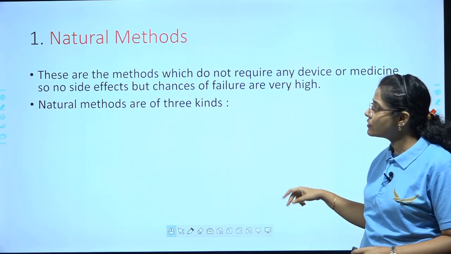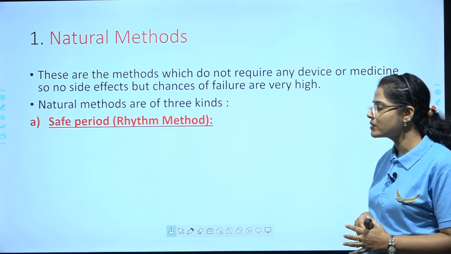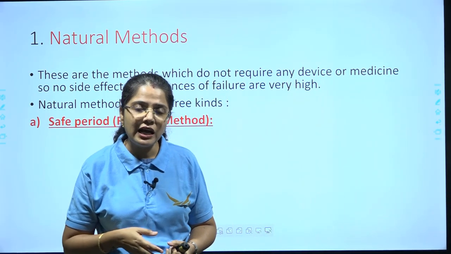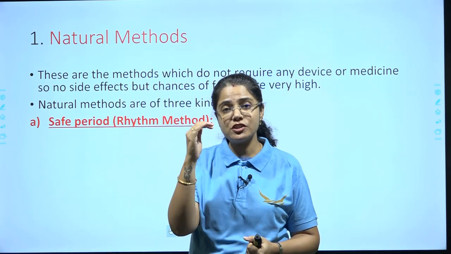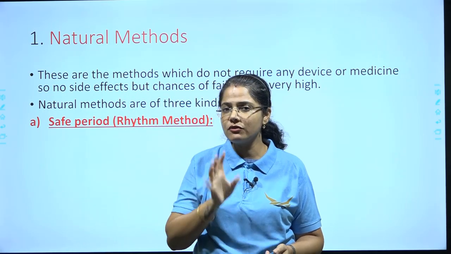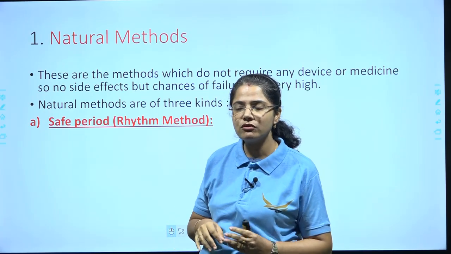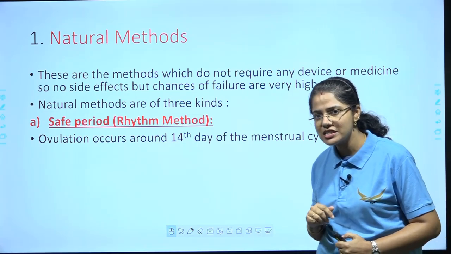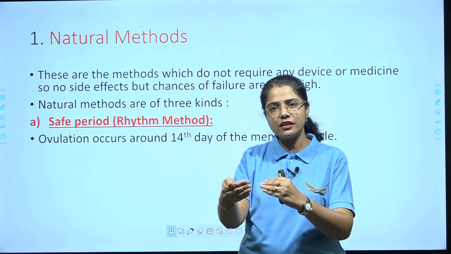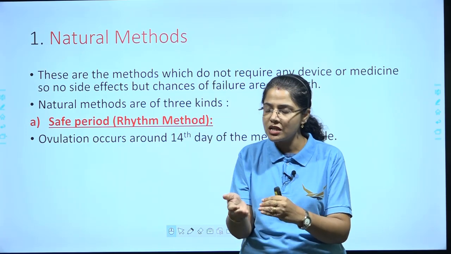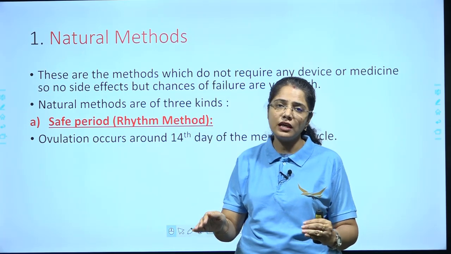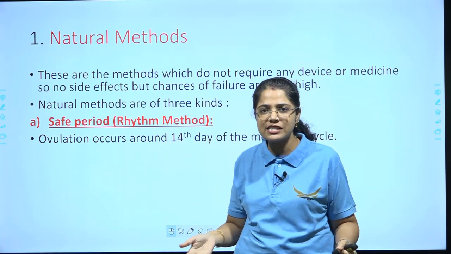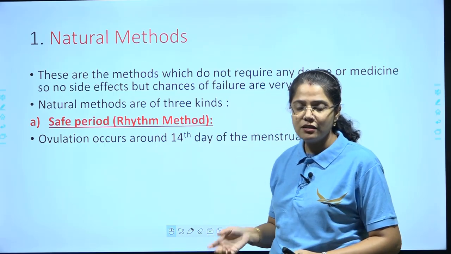Let us talk about the first one, the safe period or rhythm method. You all have learnt about the menstrual cycle and you know on which day the egg is released. Usually ovulation occurs around the 14th day of the menstrual cycle. So before that, if there is sexual intercourse, it is going to be safe, because the egg has not been released yet, so there is no chance of fertilization, correct?